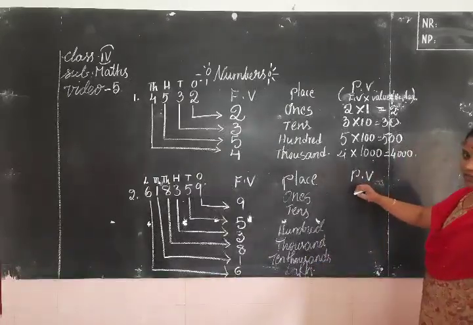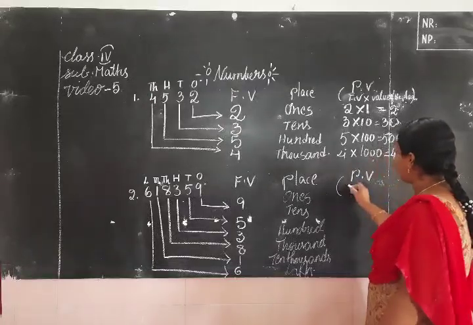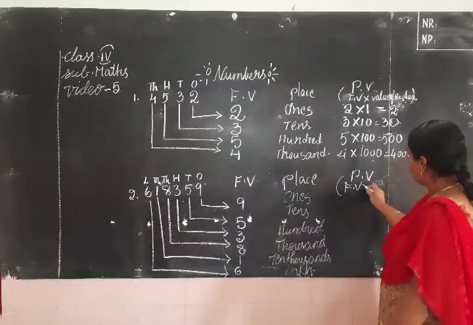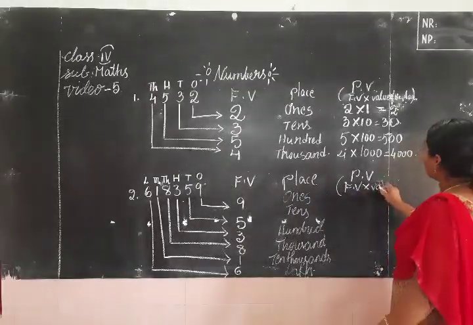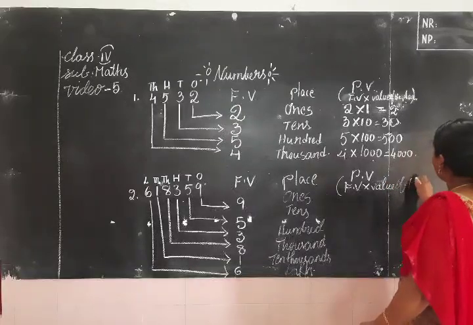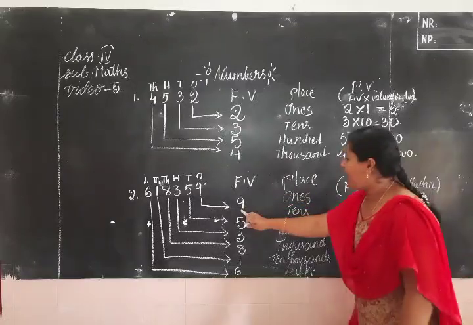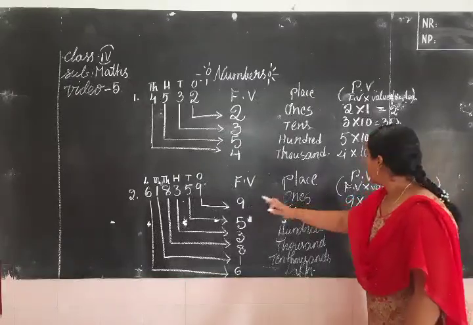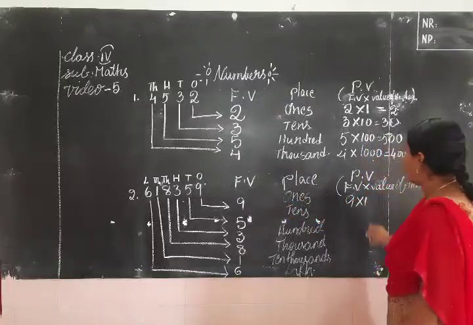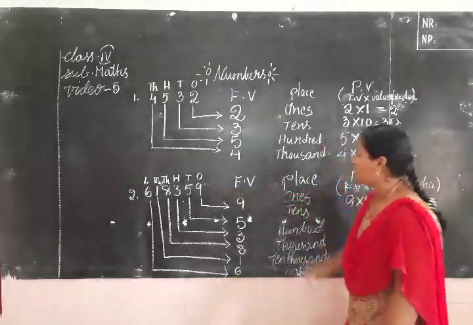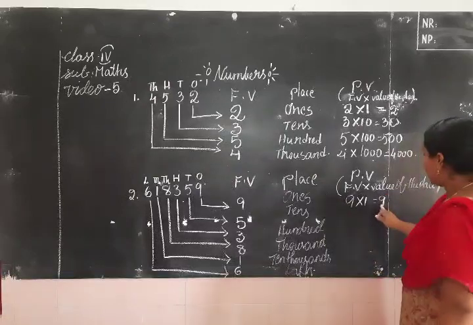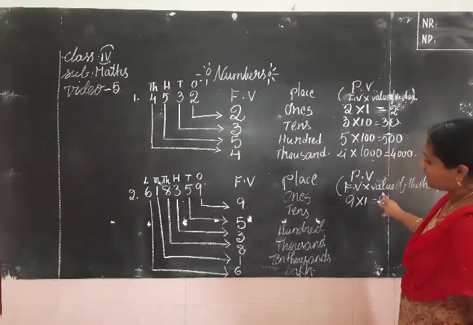Now we write the place values. How to find out the place values I already explained. We write the digit multiplied by the value of the place. Now tell me. So the place value of 9 is 9 multiplied by the value of the place, 1. 9 is located in ones place, no? So 9 ones are 9. The place value of the digit 9 is 9.